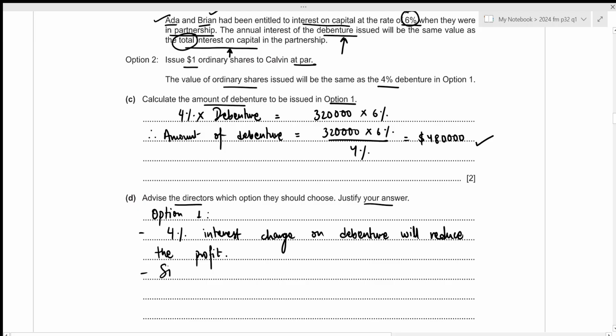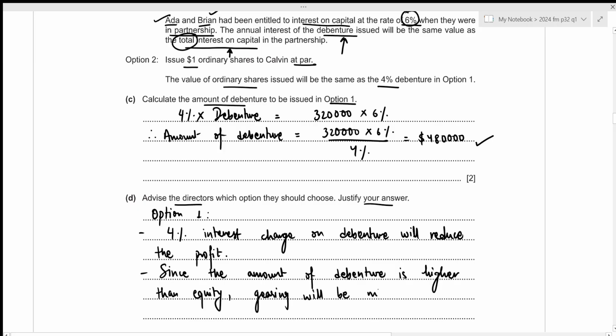Let's write it down. Since the amount of debenture is higher than equity, gearing will be more than 50%, which is of high risk.